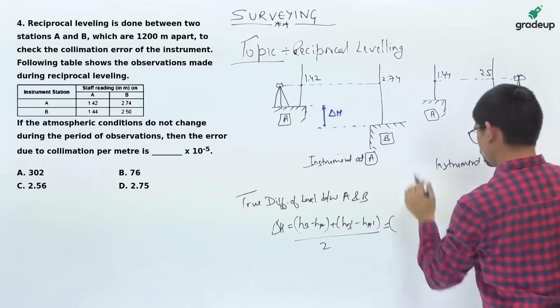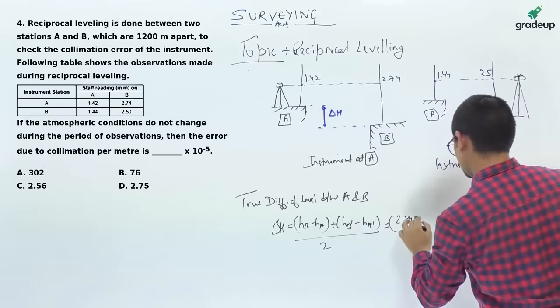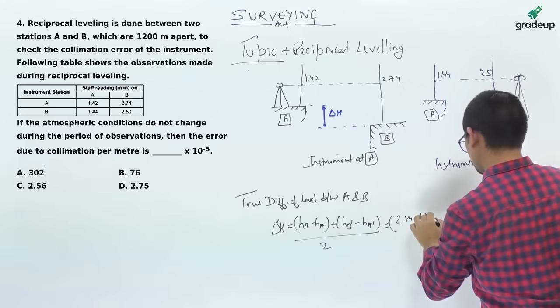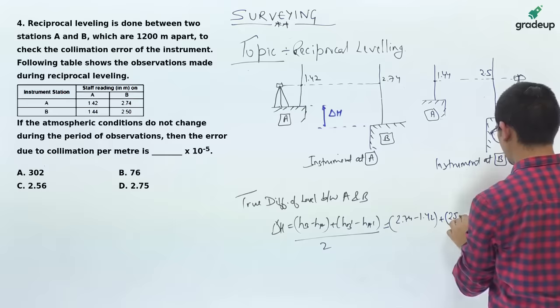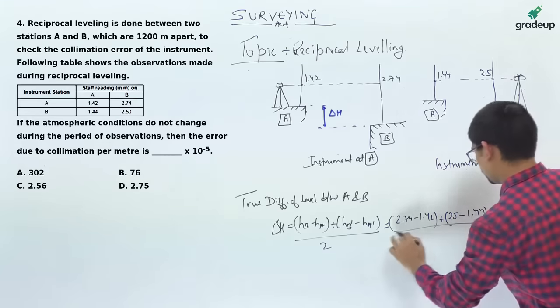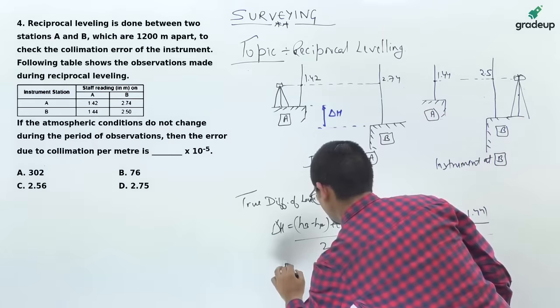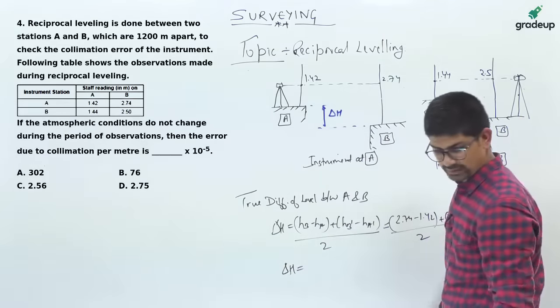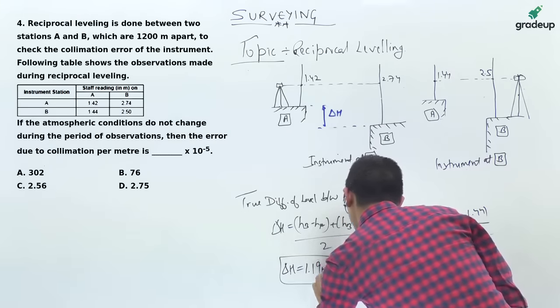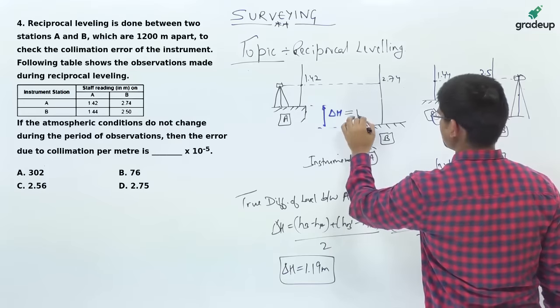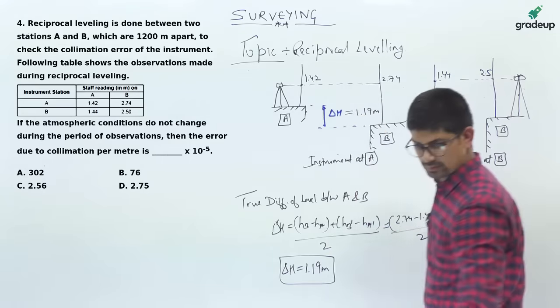So 2.74 minus 1.42 plus 2.5 minus 1.44 divided by 2. So delta H value which you will be getting from here is 1.19 meters, okay. So this difference is 1.19 meters, okay.